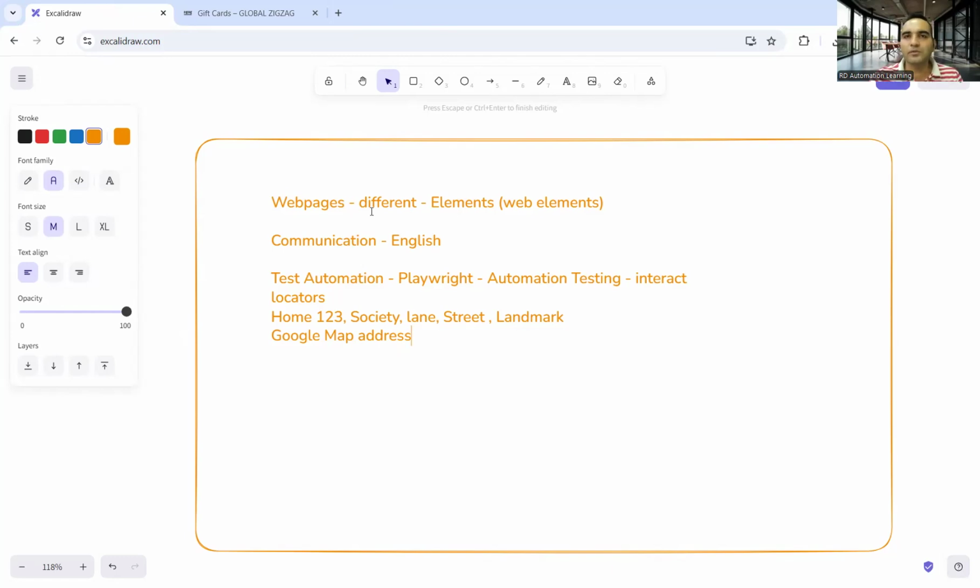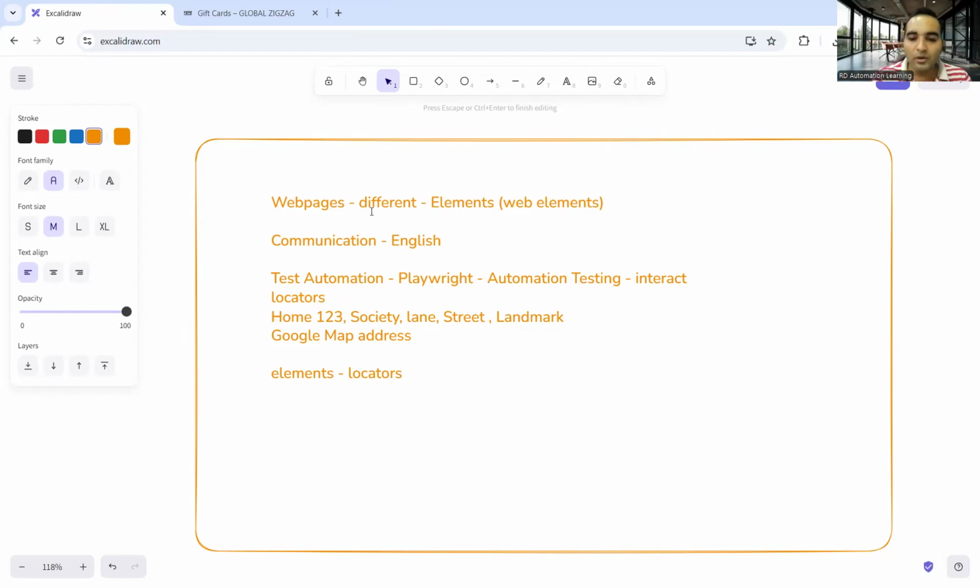Similarly, in automation, we locate these elements via locators. There are different types of locators that we will see, but you interact with elements with respect to the locators. As the elements change, the locators also change, right? You are staying in home 123, someone else in home 1456, someone else in home 789.